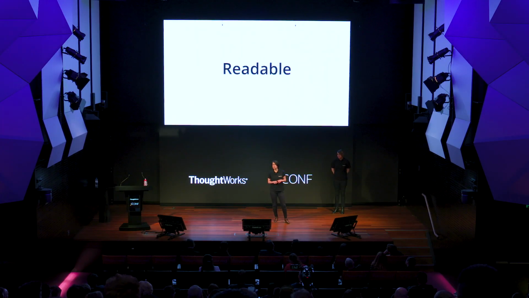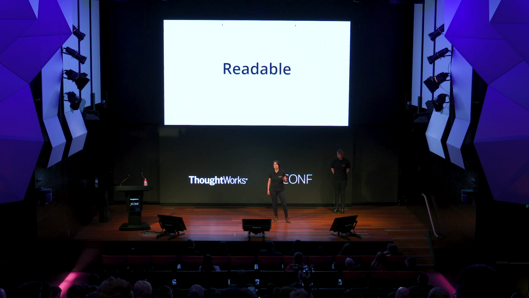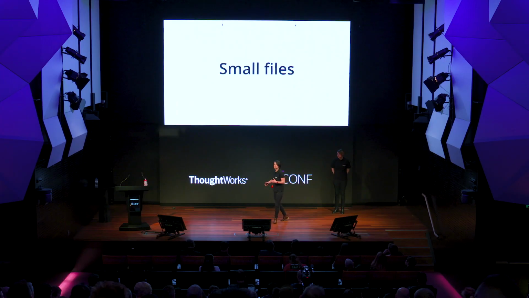The code that we write needs to be readable. We are authors. Every time we write any code, someone else is going to come back to read what we have written, including ourselves. So that means our code should be readable. It should be intention revealing. The names of the files, variables, functions, whatever we have, should make it easy for the person reading our code to understand what we were trying to do. And if that means that our files are smaller because that makes navigation through the code easier, we should definitely do so.